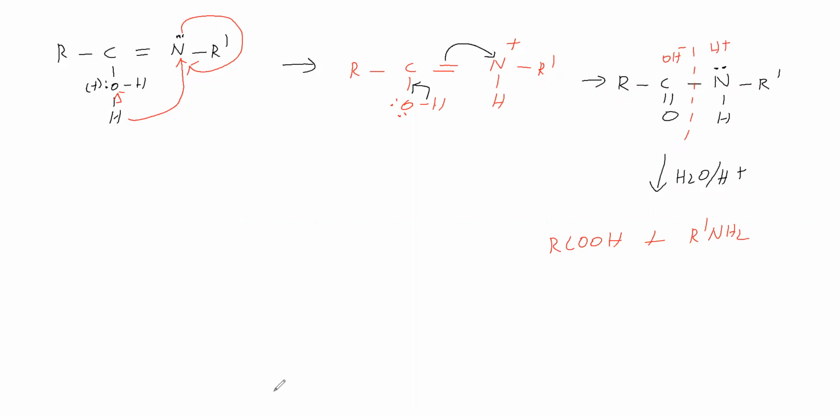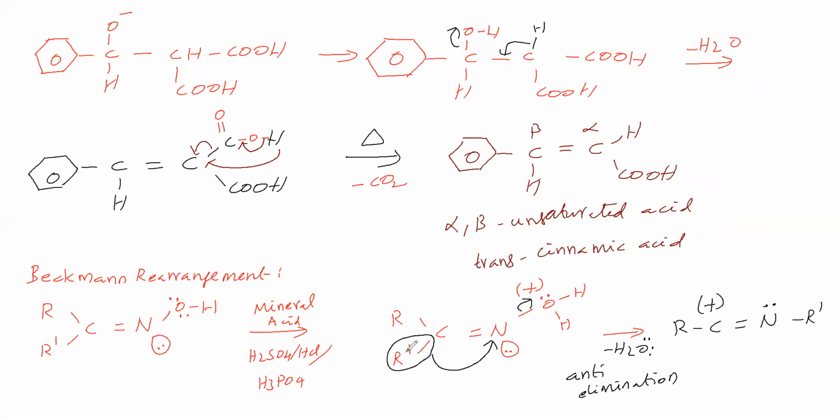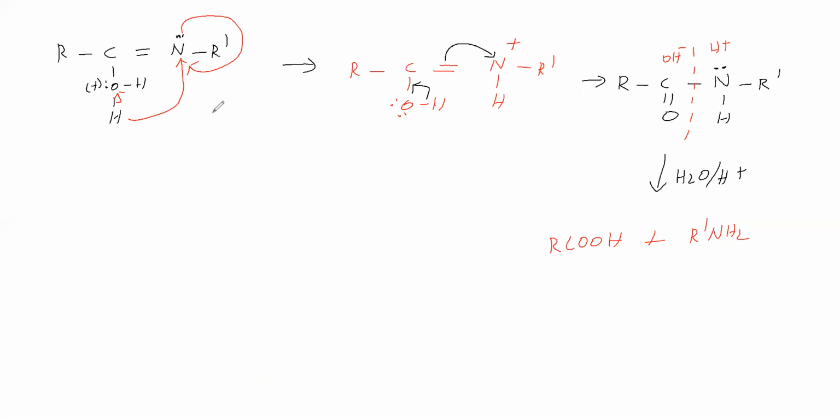Why do we say rearrangement? Because this R' takes the bond and migrates to N. Therefore this reaction is called the Beckmann rearrangement. Now this is the reactant, treated with mineral acid. Anti-elimination takes place, then water attacks, then H plus leaves. On tautomerism we get this, which is hydrolyzed in the presence of acid to give a carboxylic acid and an amine.